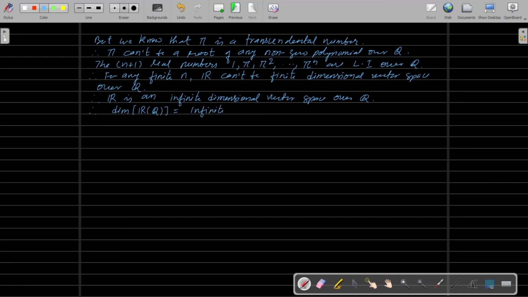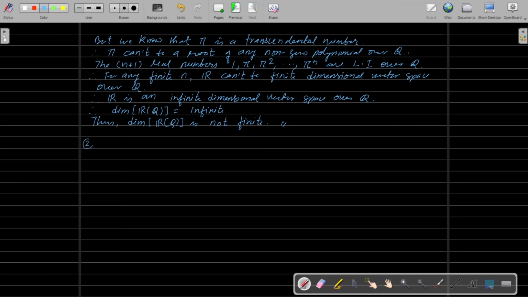So hence, the dimension of the vector space R over the field Q is not finite. So this completes the proof.